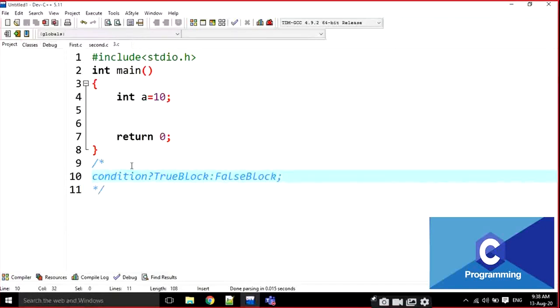Ternary operator syntax: condition, question mark, true block, colon, false block, semicolon.